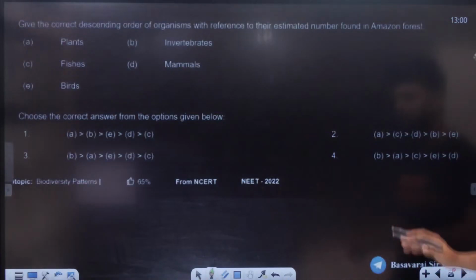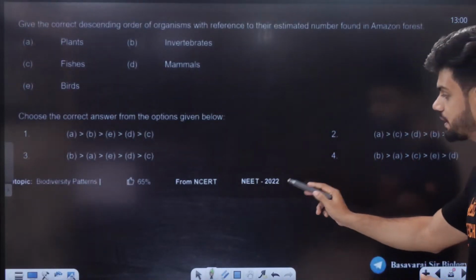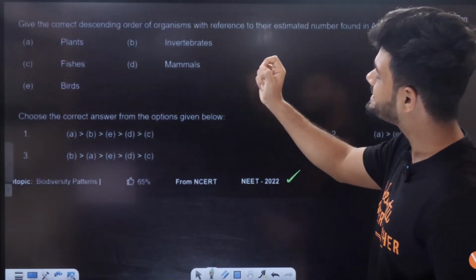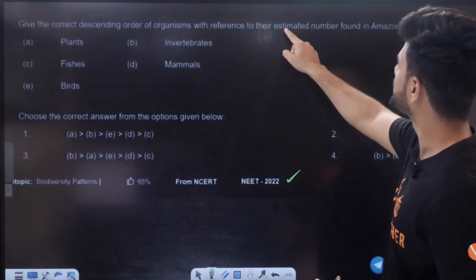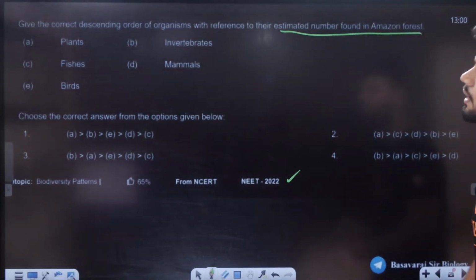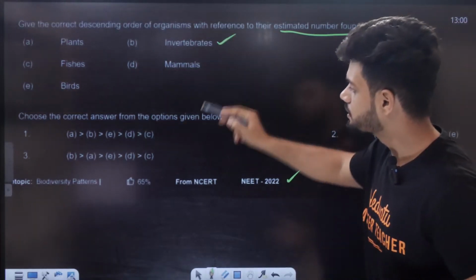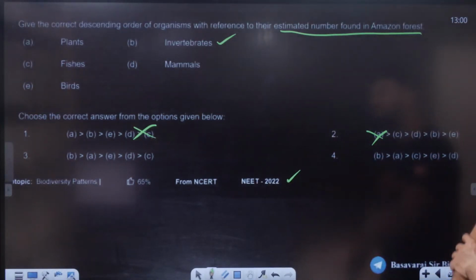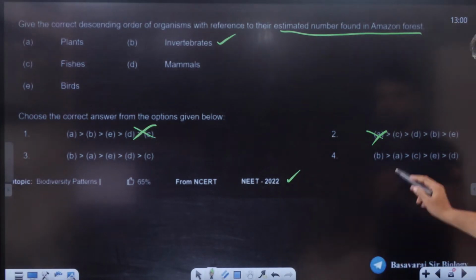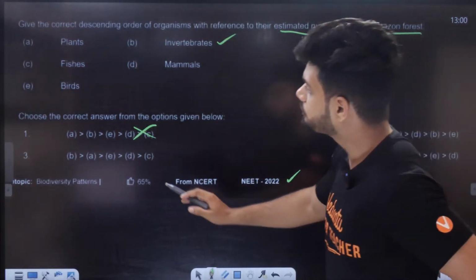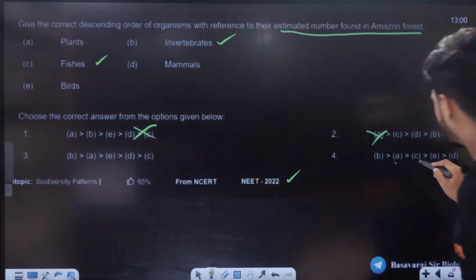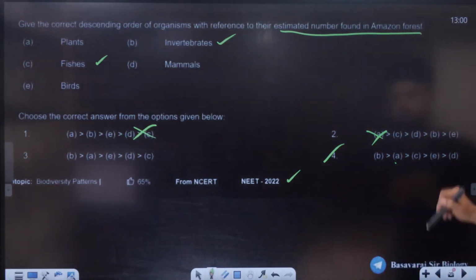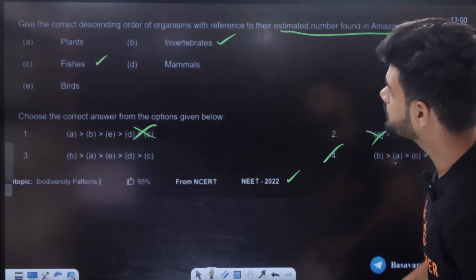I'll give a simple example. This is a question from NEET 2022 where they have asked you a simple question. Give the correct descending order of organisms with reference to their estimated number found in the Amazon rainforest. Highest is invertebrates, so B should come first. Second is plants, so A comes second. Then we have fishes, C. Then birds. Last is going to be the mammals.